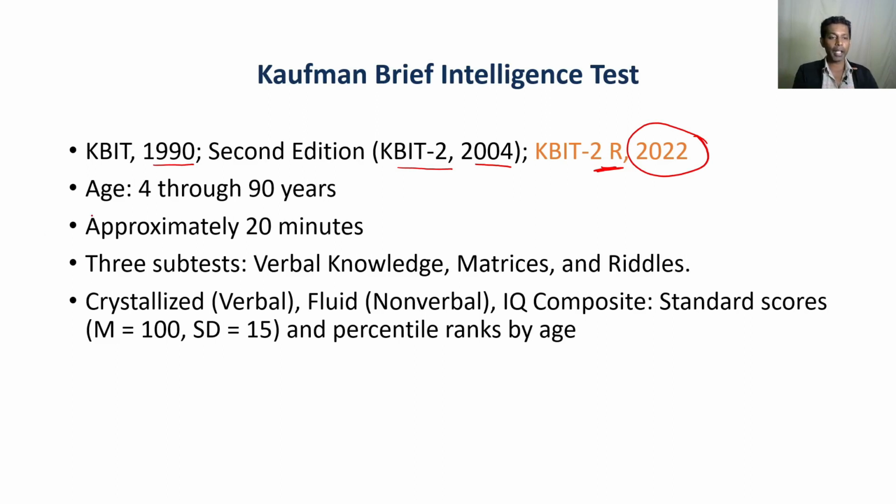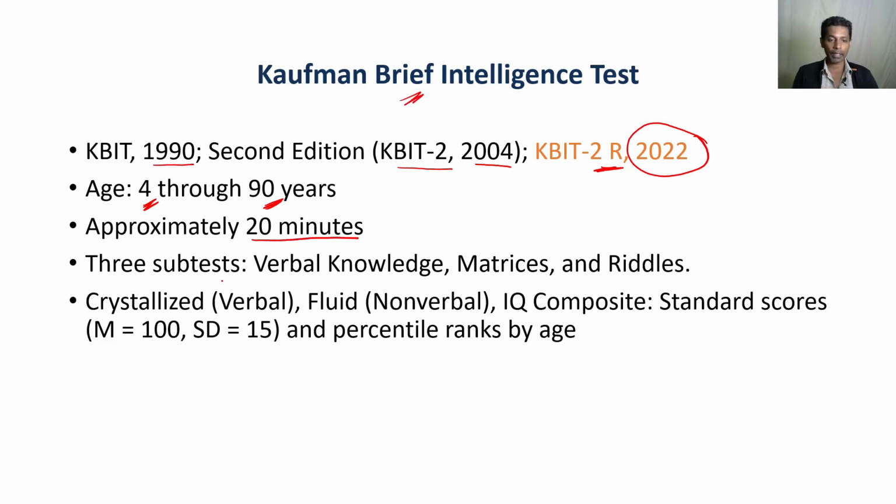And the age is 4 to 90 years. See, this is why I said, why should they update the KABC if this test can be used for both children and adults? So that could be one reason they stopped using that test. And see the advantage here, it's a 20-minute test. Obviously it's a brief test.